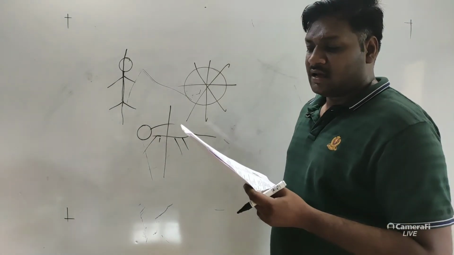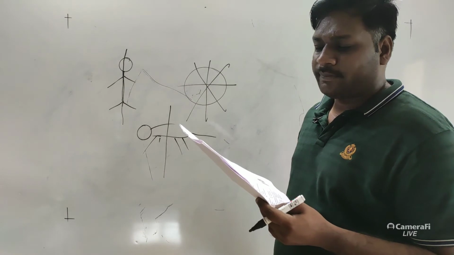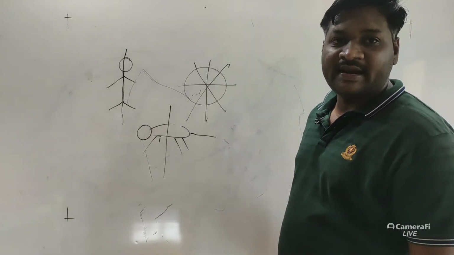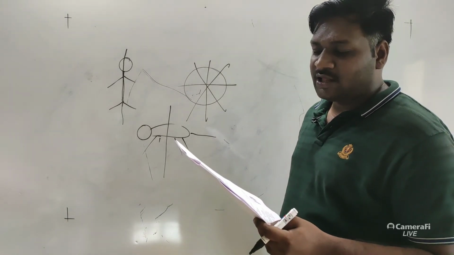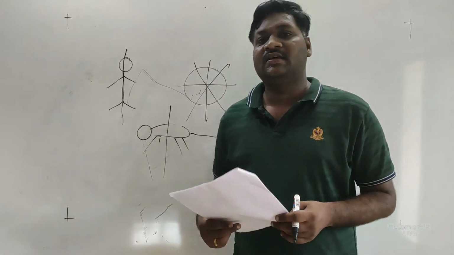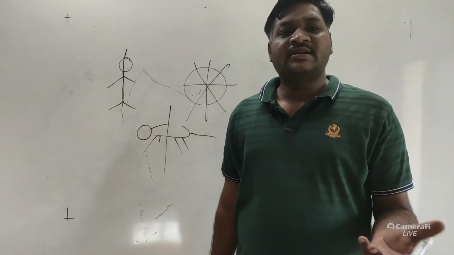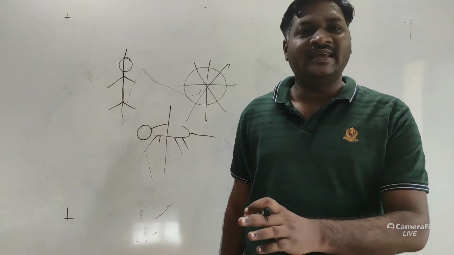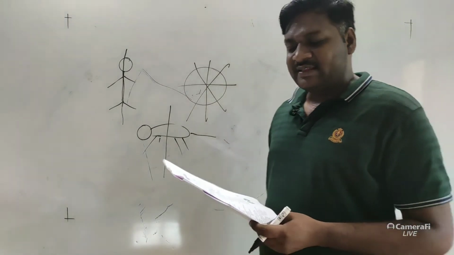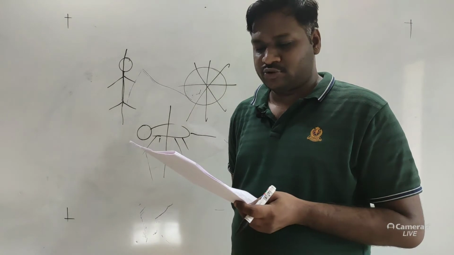The next, question number 143, Scypha belongs to a group of animals which are best described as. Okay, Scypha is a type of sponge, right? So these are multicellular without any tissue organization. See, sponges are multicellular organisms, but they don't have coordination between their cells, so they don't form any kind of tissue level of organization. So that will be the correct answer. I think this question we have also discussed in the last exam. Okay, this is a repeated question.